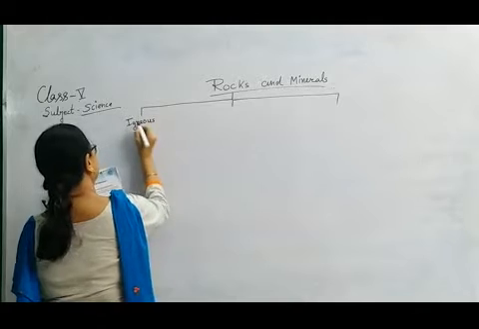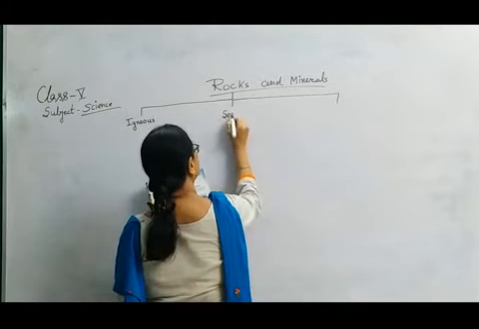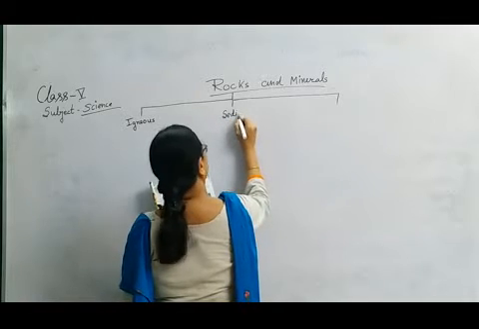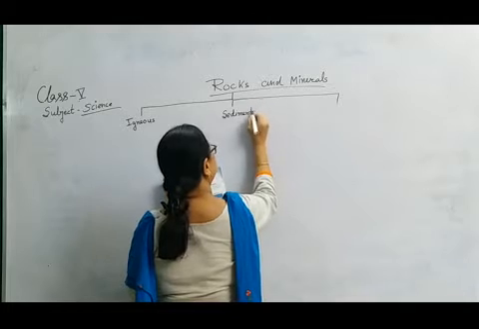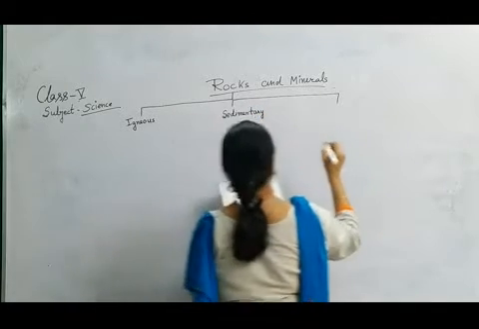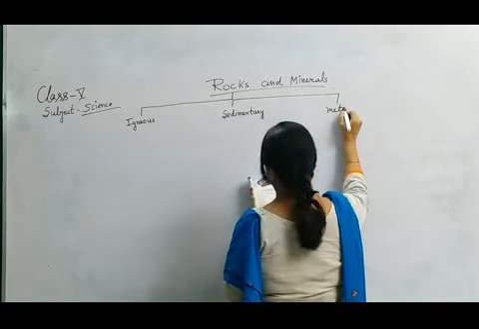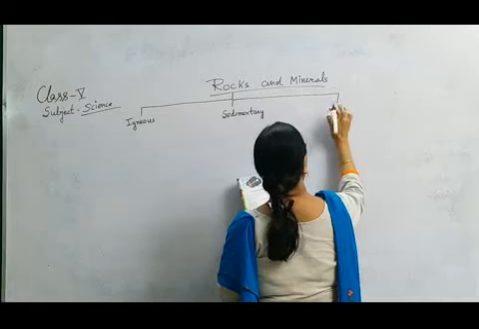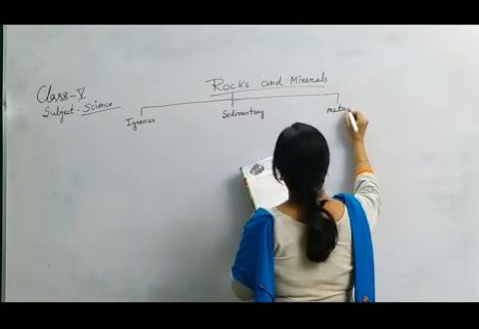The second one is sedimentary rock. And the third one is metamorphic rock.